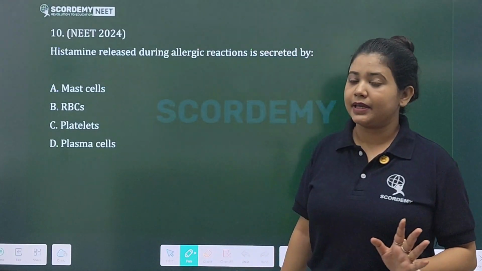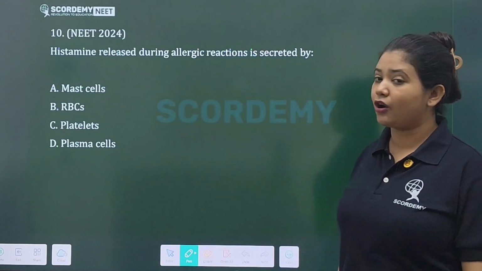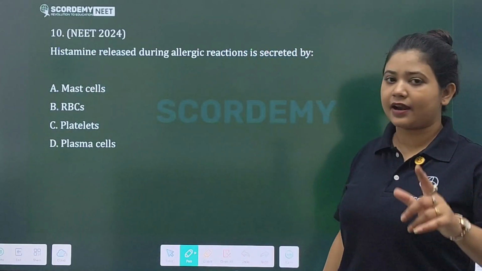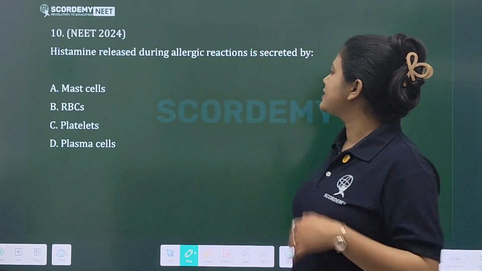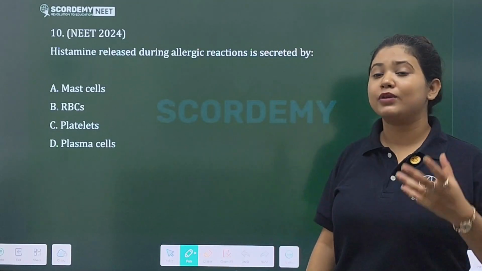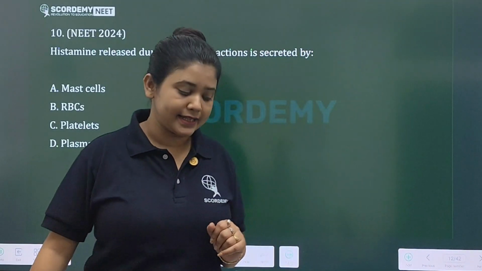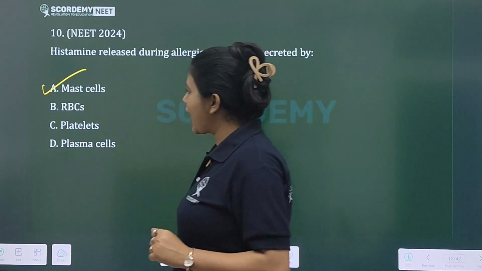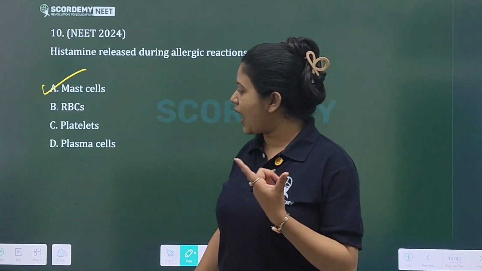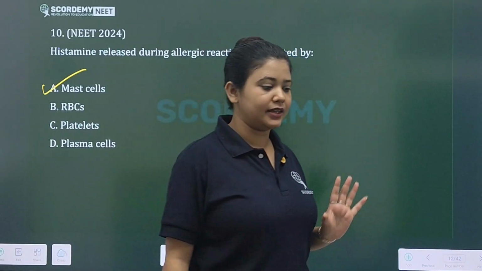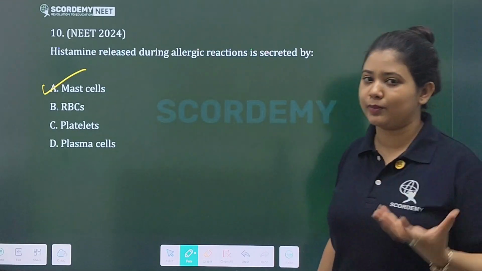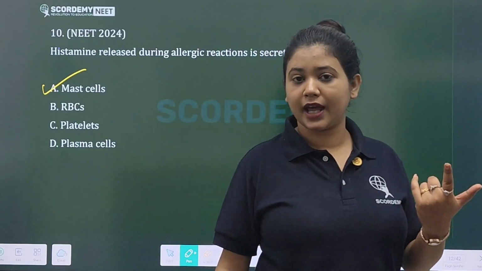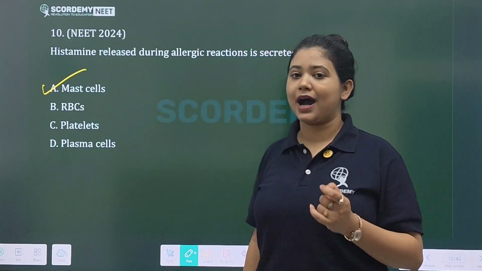Next, histamine. Histamine is released during your allergic reactions. Which cell secretes histamine? It is secreted by your mast cells. Mast cells are a type of WBC, a type of granulocyte.